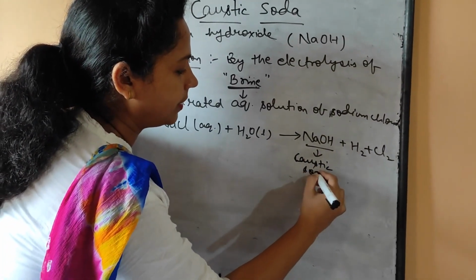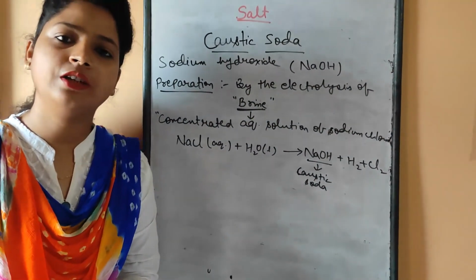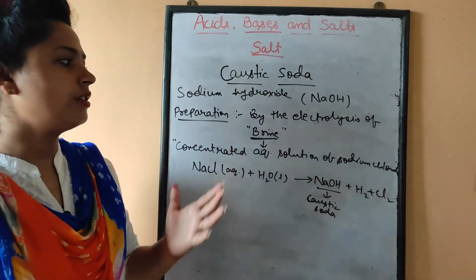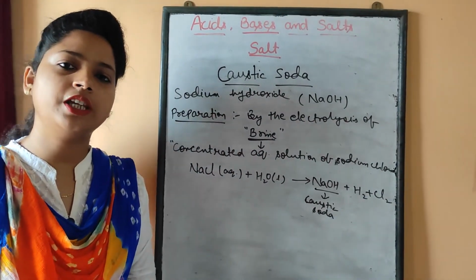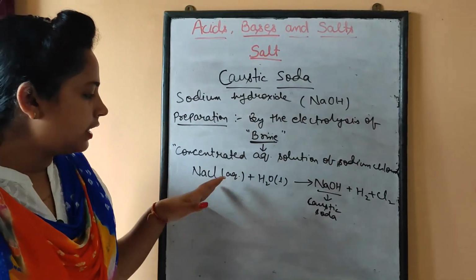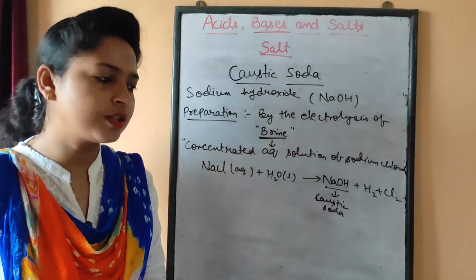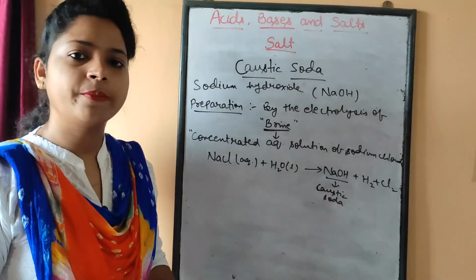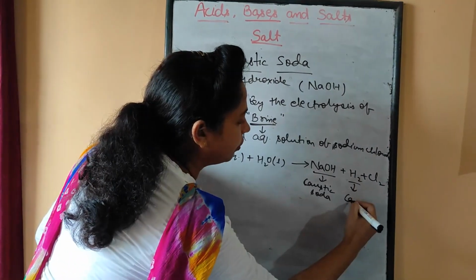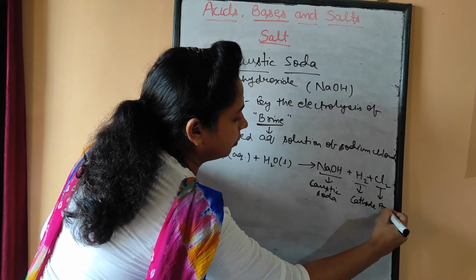So the preparation method of caustic soda is by the electrolysis of brine. Now, electrolysis is the breaking of something in the presence of electricity. So when this brine undergoes electrolysis, obviously we'll have the electrodes. NaOH is formed in the mixture, H2 is formed at the cathode and Cl2 is formed at the anode.